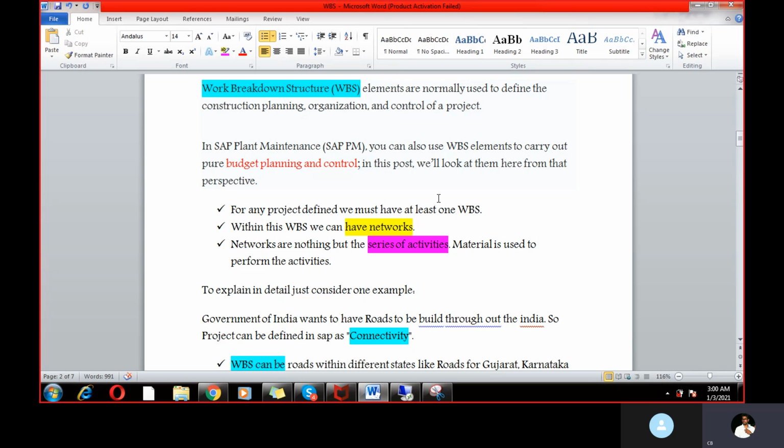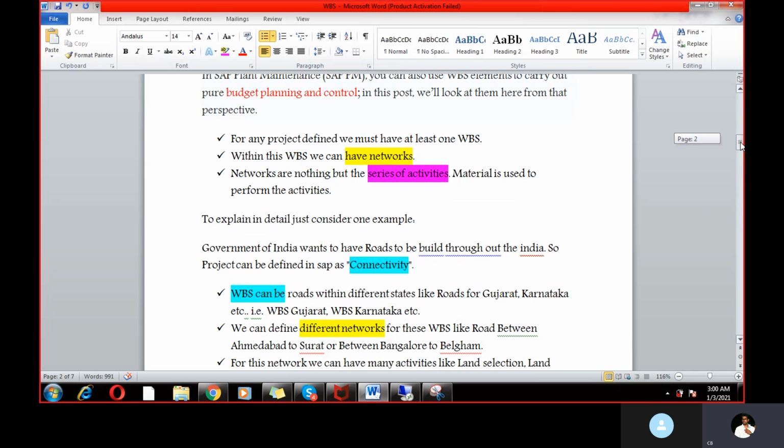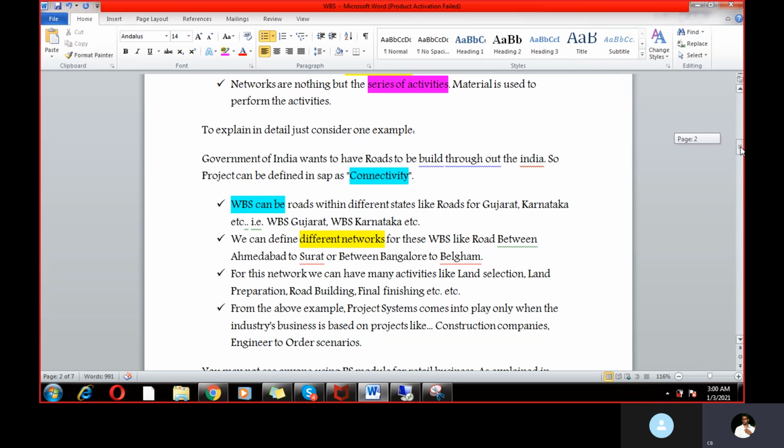So once you define the project, there should be a WBS structure. Within this WBS, we can create a number of networks. Under the networks, we can create a series of activities, like material used to perform the activities, right? Now, I will outline this concept in a very detailed manner with an example.